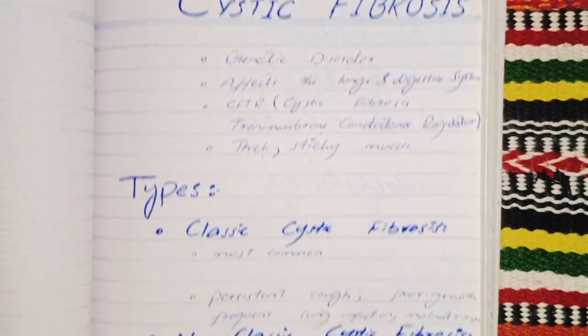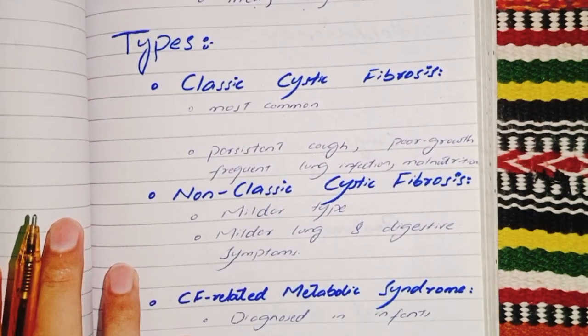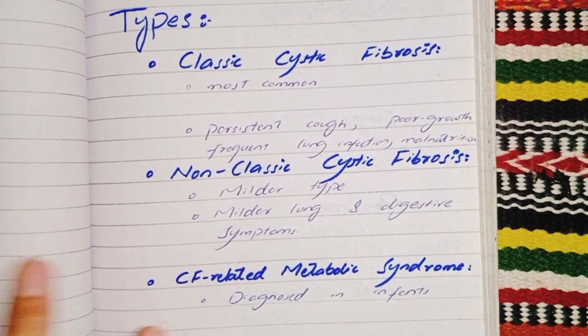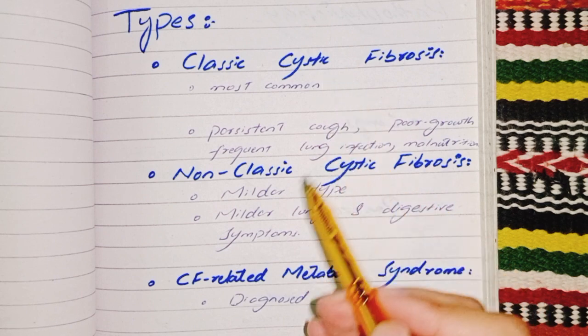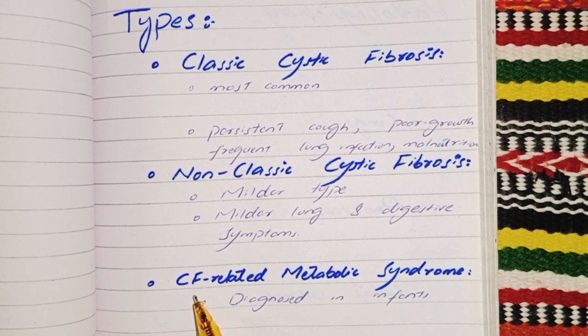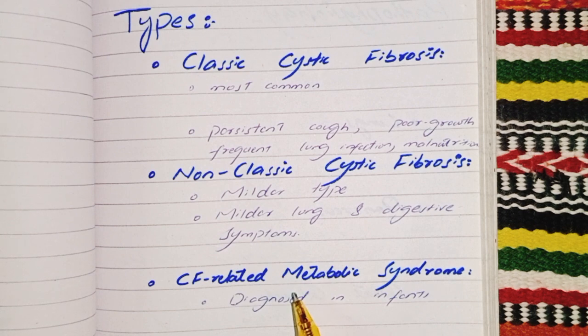Types of cystic fibrosis. There are three types of cystic fibrosis: classic cystic fibrosis, non-classic cystic fibrosis, and cystic fibrosis related metabolic syndrome.